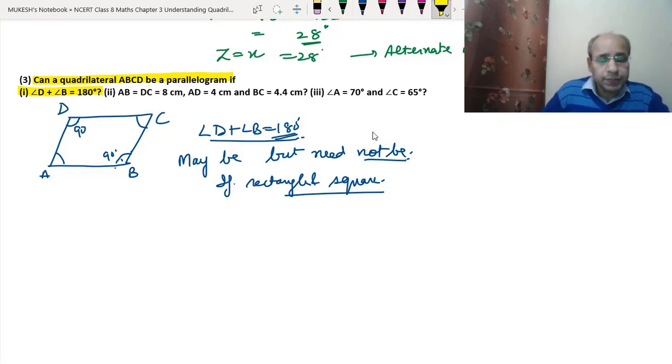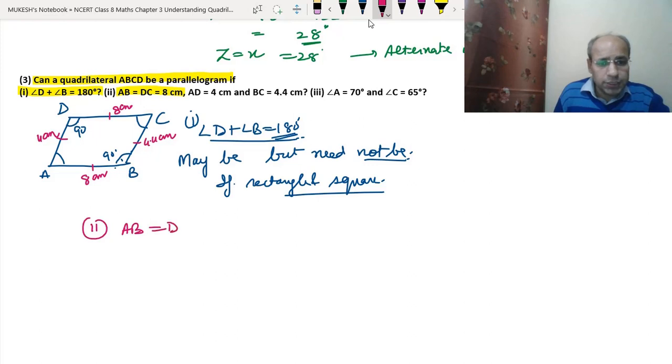Now the second part. The second part says that AB equal to DC equal to 8 centimeters, AD is 4 centimeters, and BC is 4.4 centimeters.